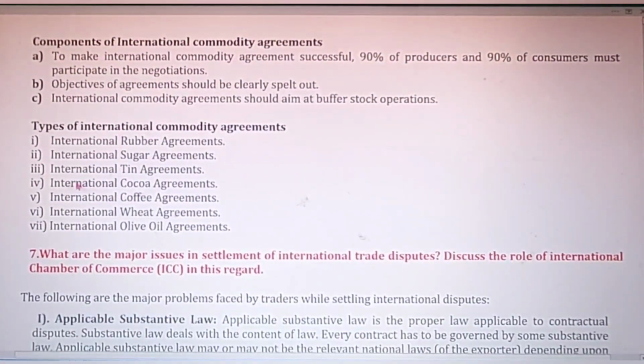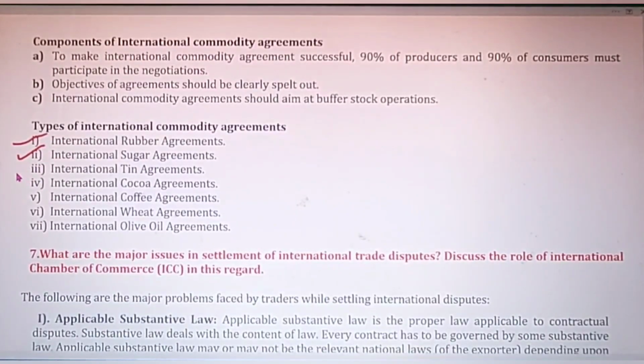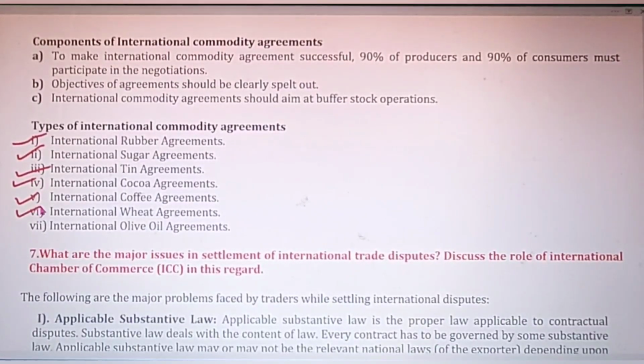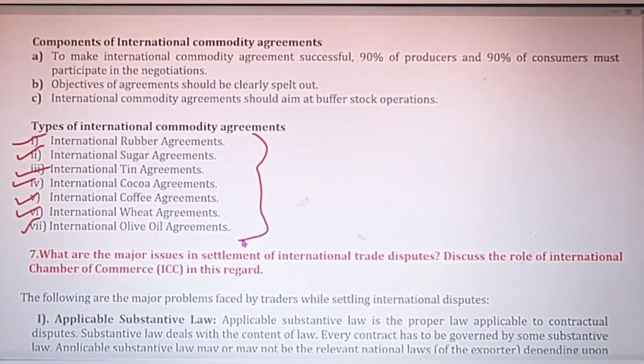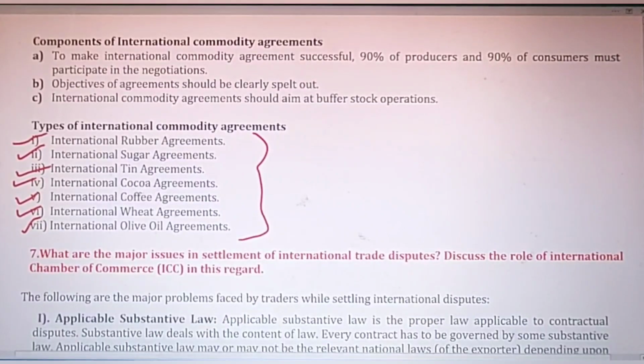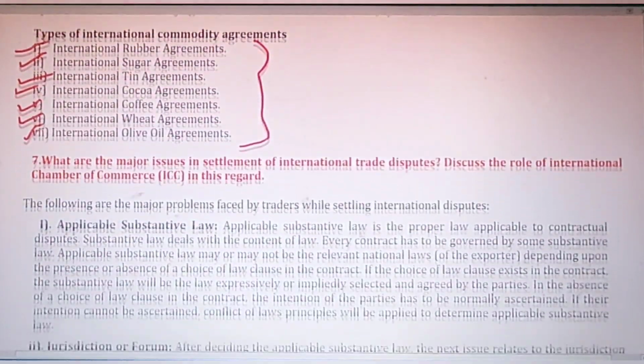These are the agreements: International Rubber Agreement, International Sugar Agreement, International Tin Agreement, International Cocoa Agreement, International Coffee Agreement, Wheat Agreement, and Olive Oil Agreement. So these were the commodity agreements which were formed with the help of the United Nations organization after World War II. Okay, let's move on to the next question.